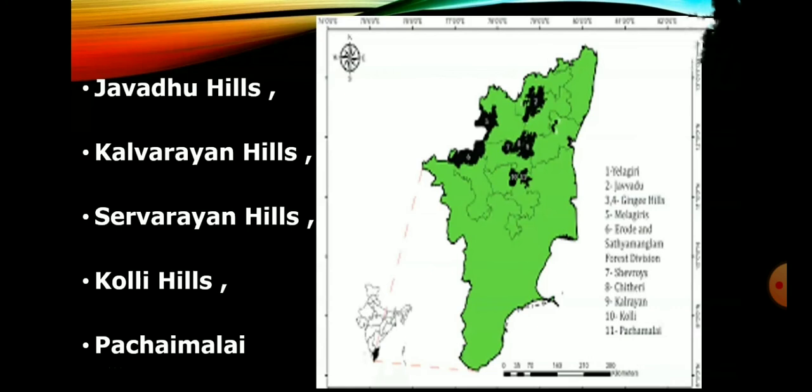Next one, Kolli Hills. It is a small mountain range located in Namakkal district. It covers an area of about 2,800 square kilometers. It rises up to 1,300 meters. This is a mountain range that runs almost parallel to the east coast of South India. Arapaleeswarar temple located on this range is an important pilgrim center. It has the largest cover of evergreen or shola forest when compared to the other parts of the Eastern Ghats. Several coffee plantations, fruits, flowers, and silver oak estates are found in this region.